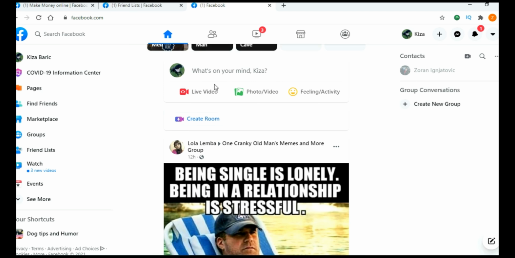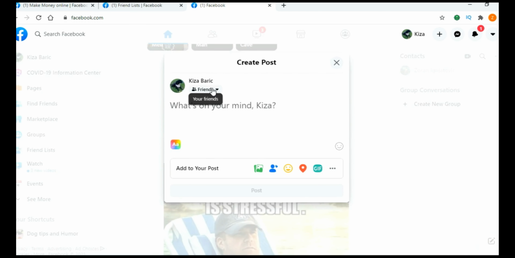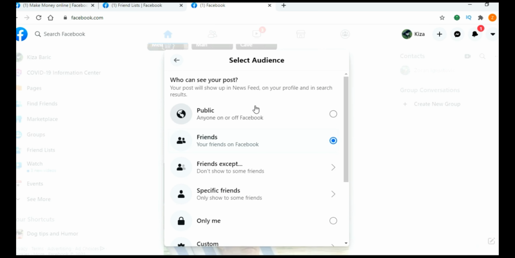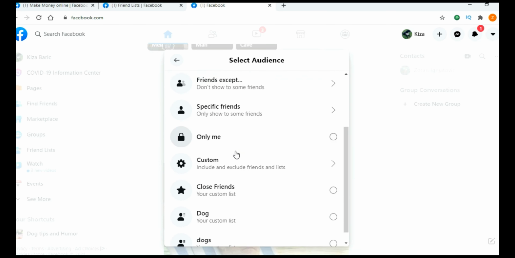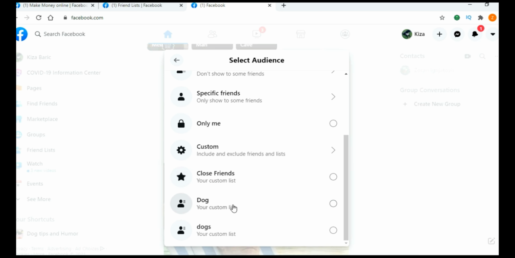So when you are making posts, when you click here, you can actually choose who you wish to share your post with. As you can see, when you click on Public, all of your friends will see this post. Or you can make it visible only to you, to close friends, or to one of your lists. So if you made a post specifically for affiliate marketing, in this case you can share it only with people in that list and only they will see that post. People from Make Money Online, people from social media, they will not see that post. And this helps you to target your audience more precisely and to improve your conversion.